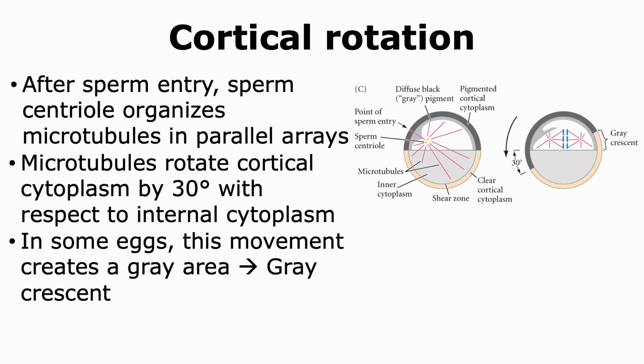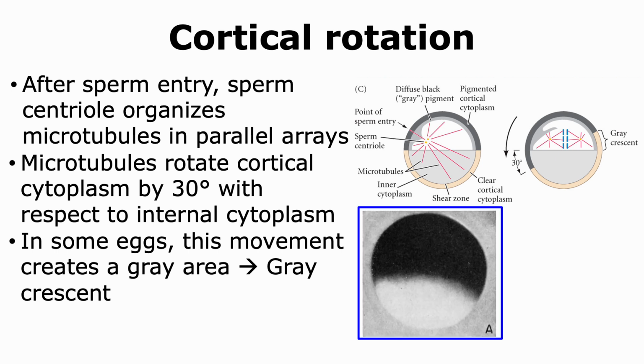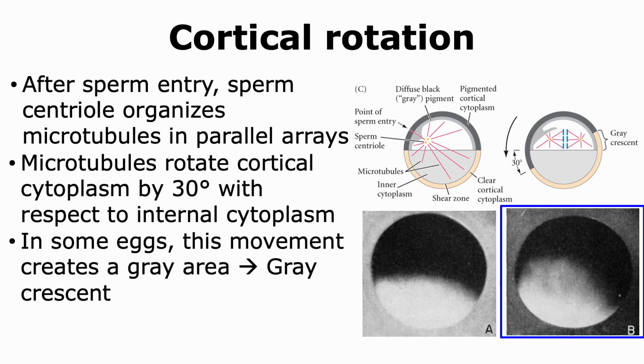In the case of some amphibian eggs, this movement of the pigmented cortical cytoplasm results in the formation of a structure called the gray crescent. So when we look at the figure, we are able to see an egg that has not undergone fertilization or cortical rotation. However, in the figure to the right, where the blue box is, we can see the formation of that gray crescent.